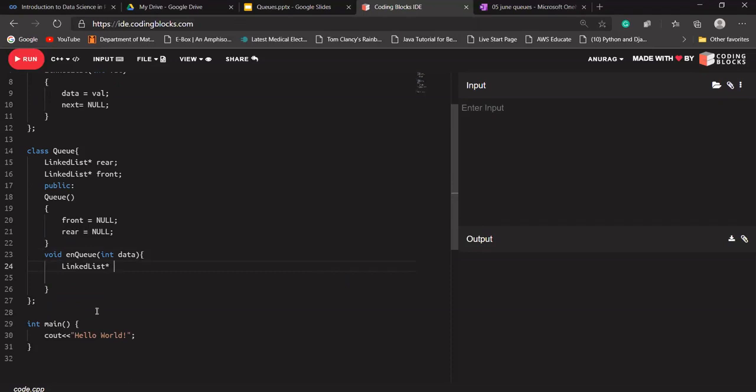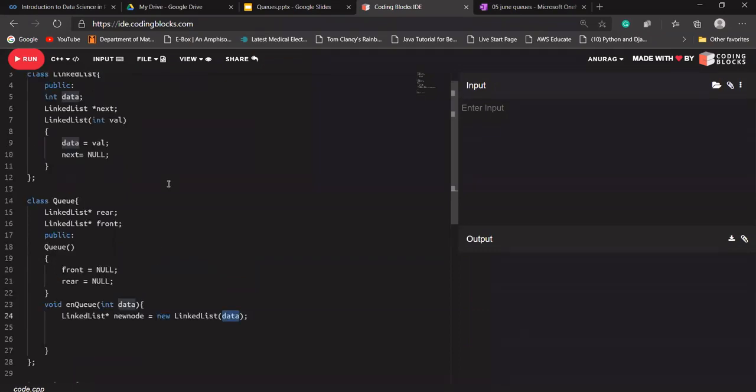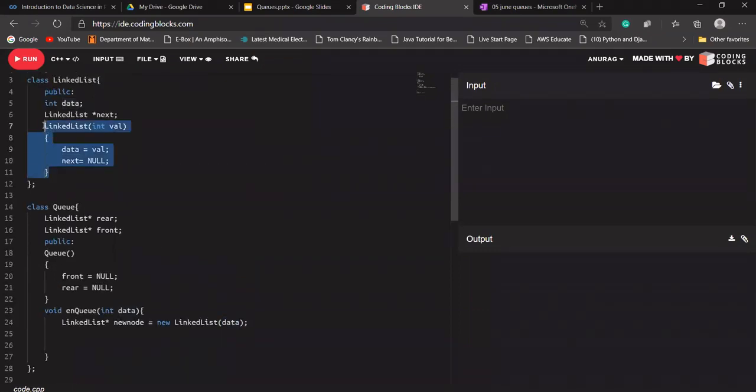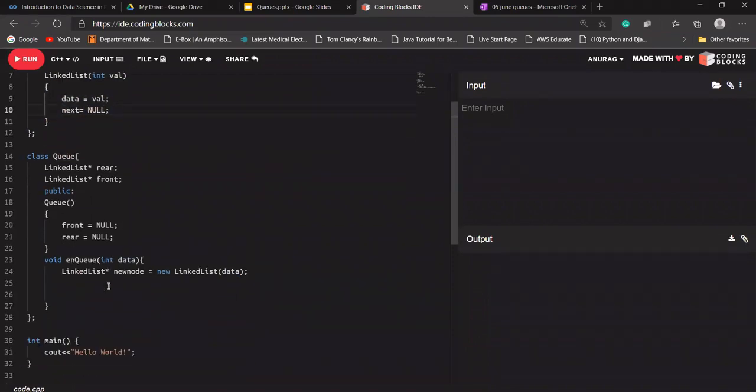Okay, let's say I'm creating again a pointer. Let's say I'm calling it new node, and I'm allocating some memory to it. I'm calling my constructor and passing data to it. What this 24th line will do is create a pointer new node and allocate some memory to it. A node will be created, and its node data will have the value data that will be passed through the enqueue function, and its next pointer will be null because we have already done that in here. Its next is pointing to a null value. Okay,